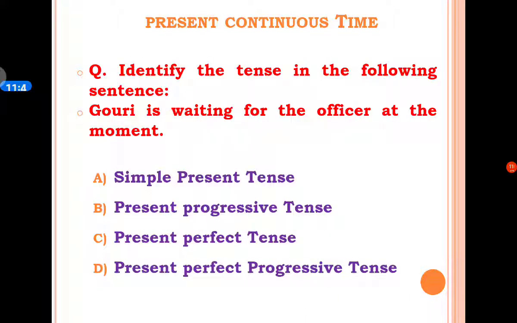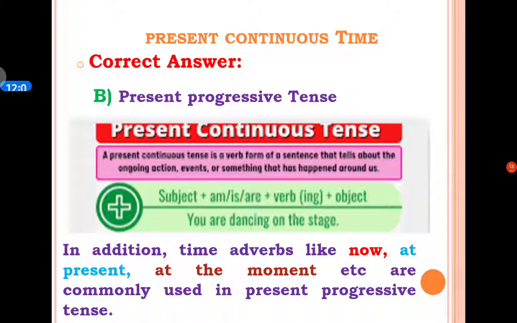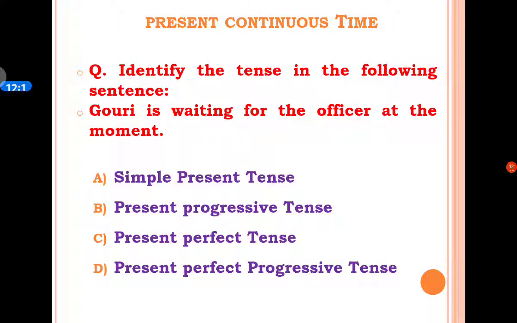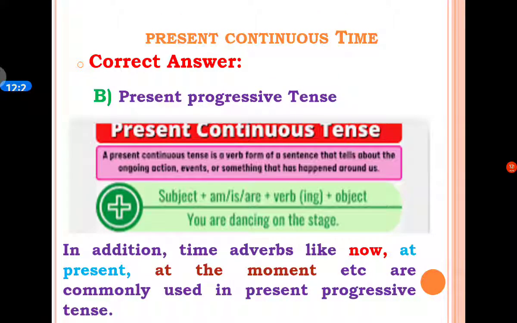In this particular example we have the structure am, is, are plus verb in the ing form. Here is is the auxiliary verb and wait in the ing form, that is waiting. So the correct answer is present progressive tense. In addition, time adverbs like now, at present, at the moment, etc. are commonly used in the present progressive tense. Here the time adverb is at the moment. So it shows present continuous time.